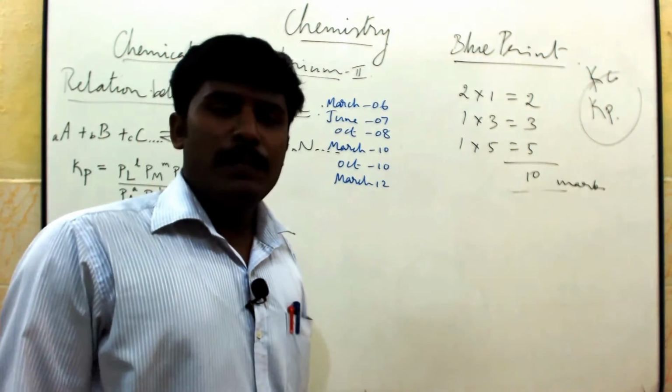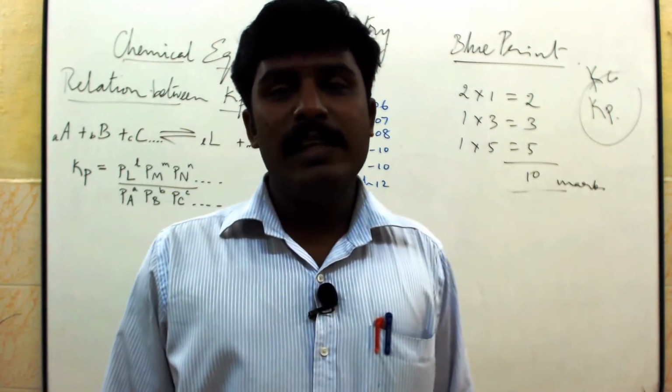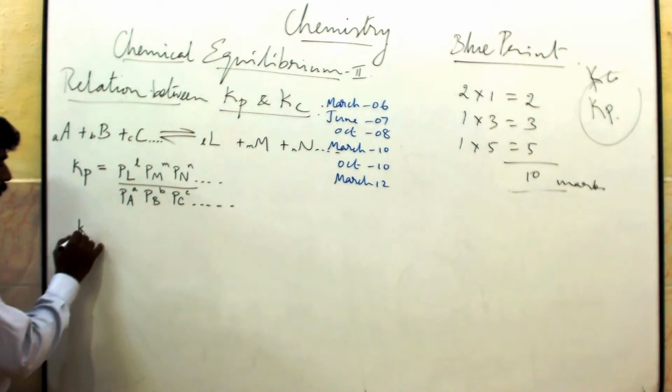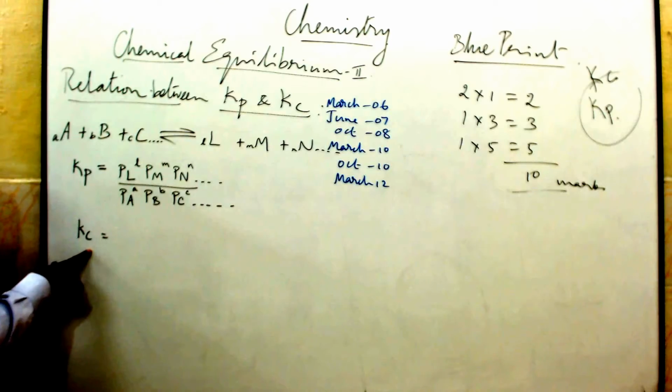Now I am going to replace P by C, because C means concentration term. I am going to write Kc. C means concentration.